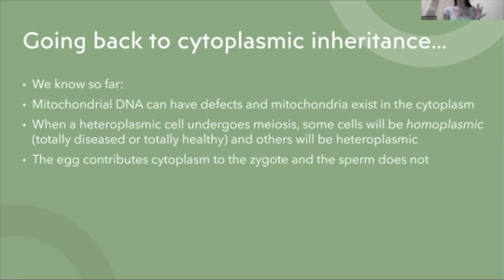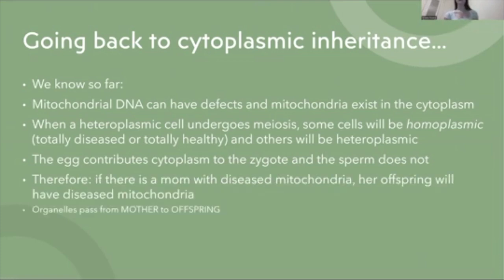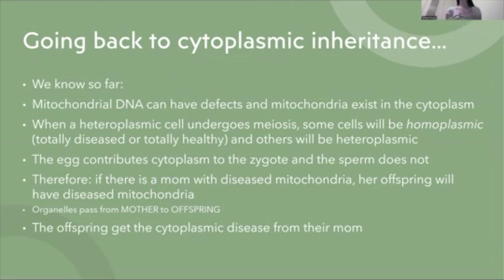We also learned that the egg contributes to the cytoplasm of the zygote completely, and the sperm does not. So all cytoplasm, and through that, all mitochondria come from the egg. So if a mom has diseased mitochondria, her offspring will have those diseased mitochondria, which means that organelles are always passed from mother to offspring. So if we have an offspring that has a mitochondrial or some sort of cytoplasmic disease, we know they're going to get that from their mom, and that is cytoplasmic inheritance.